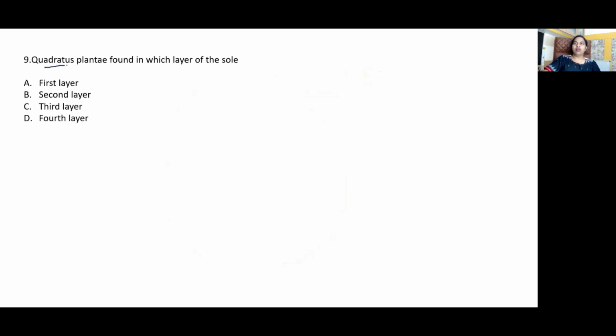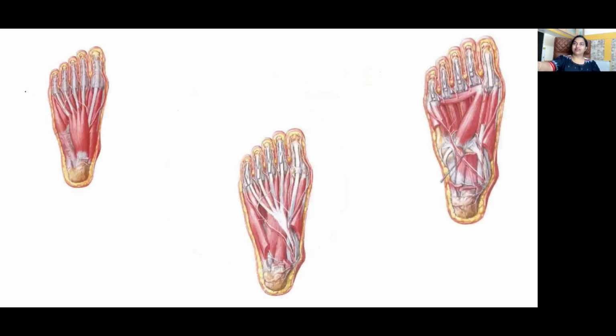Ninth question. Quadratus plantae is found in which layer of the sole? Easy. Option B. So in the first layer, at least the name of the muscles definitely you should know. Okay. So what are the muscles that you see here? The abductors. Okay. Abductor hallucis, abductor digiti minimi. And in the center, you can see the tendons, right? Flexor digitorum brevis.